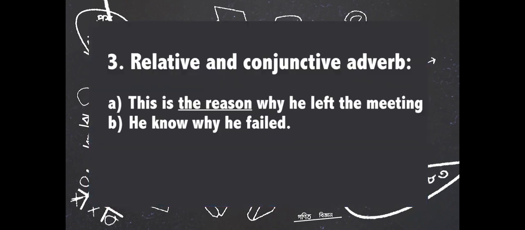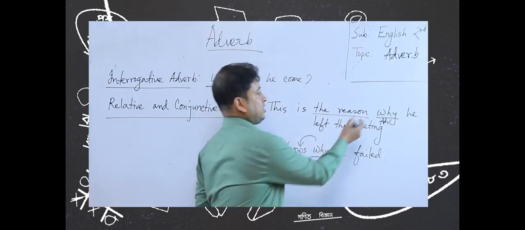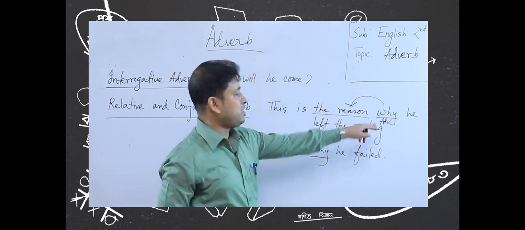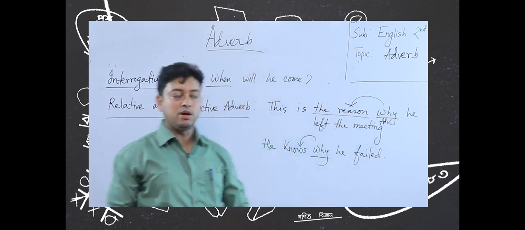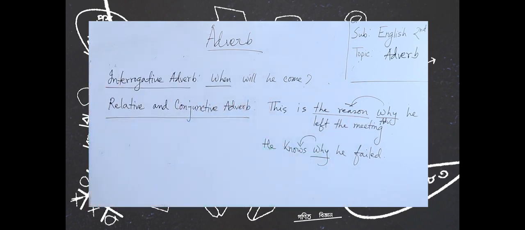Relative and conjunctive adverb. Now, 2 examples are given here. Number 1 is, this is the reason why he left the meeting. Number 2 is, he knows why he failed. So, here you see there is an antecedent. So, this why is being modified by this antecedent, it becomes relative adverb.